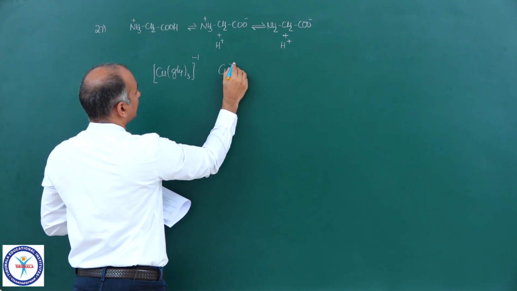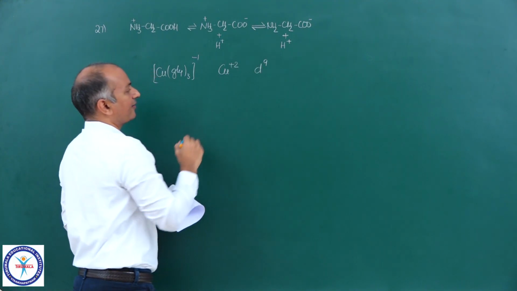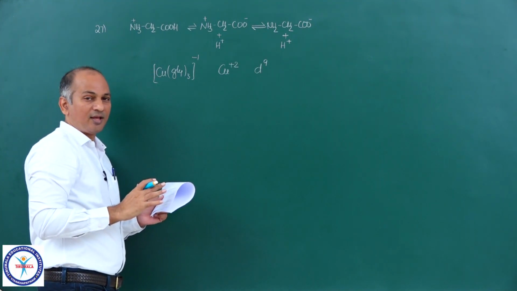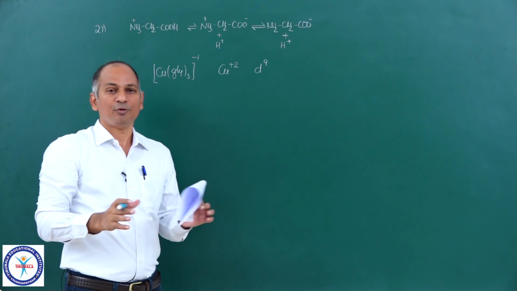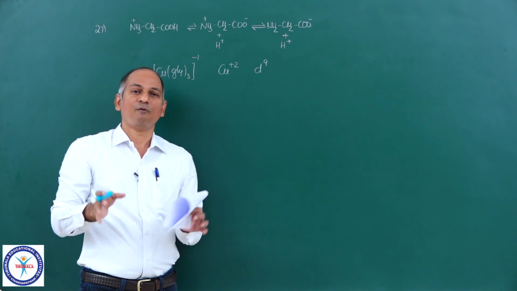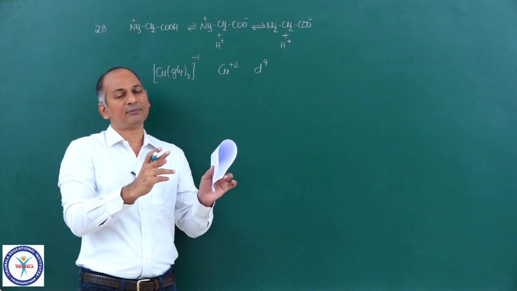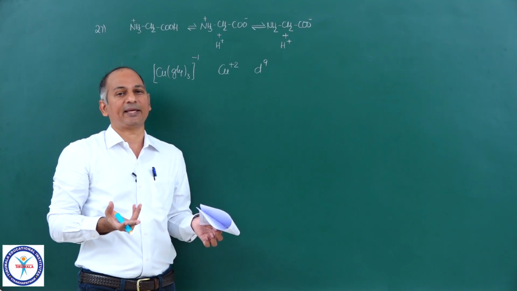Oxidation state of copper is plus 2, and that means its configuration is D9. D10S1 is copper; when you remove 2 electrons, it becomes D9. And you cannot completely pair 9 electrons. It is impossible. However you arrange them, there is one unpaired electron left. So this complex cannot be diamagnetic.